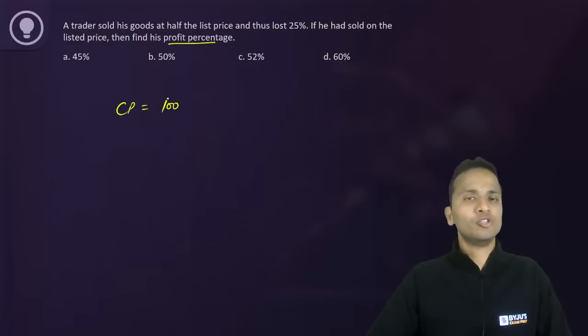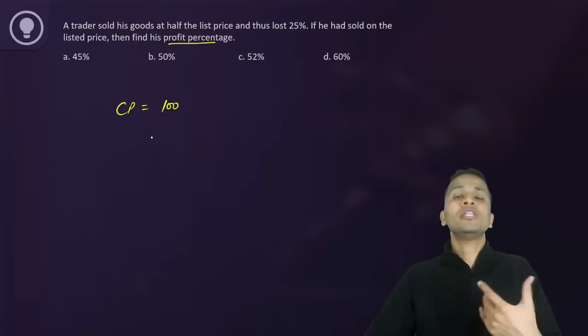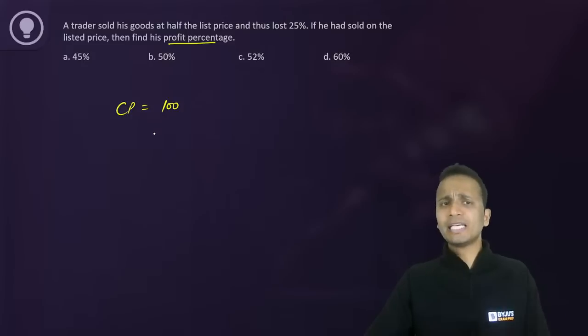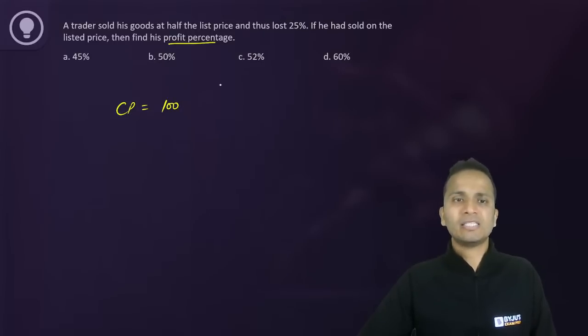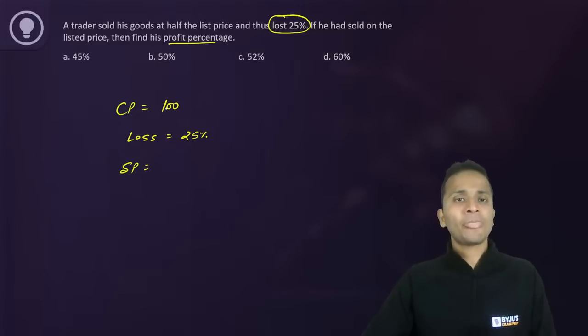So cost price ko 100 assume kar lo, right? So I started by assuming cost price because I need to calculate the profit percentage, and the profit or loss percentage are calculated on the cost price. Okay, so cost price as a base calculate hota hai. So अब जो भी selling price आएगा, easily you will be able to get the value of profit percentage. Now there was a loss of 25%, so earlier the selling price was 100 minus 25%, that was 75.